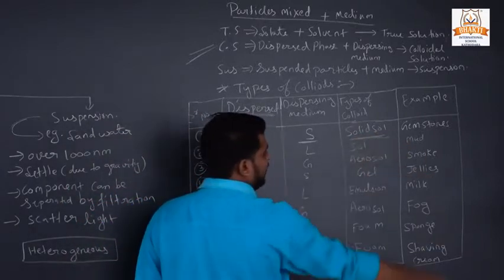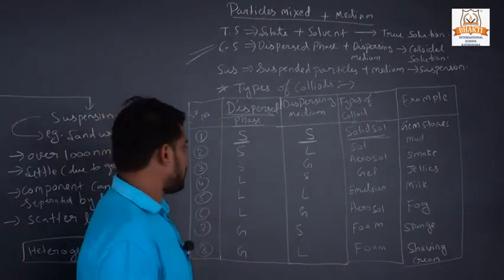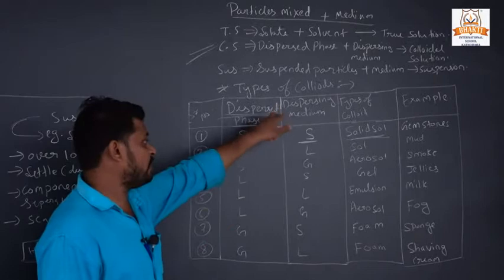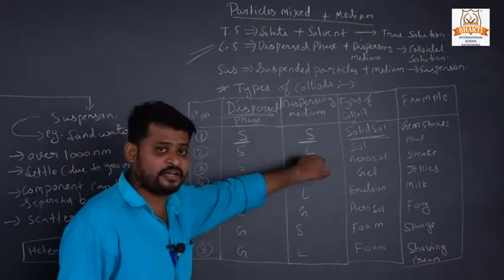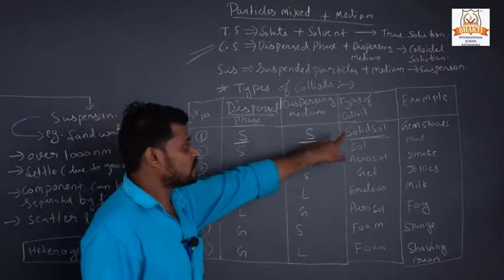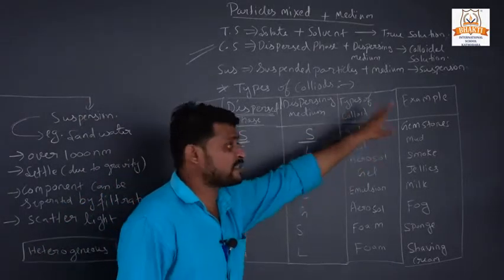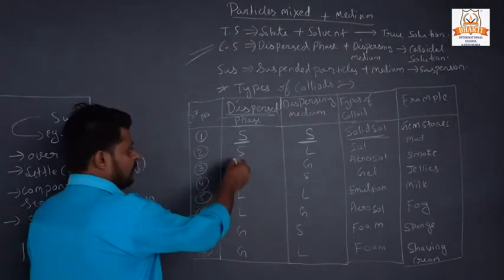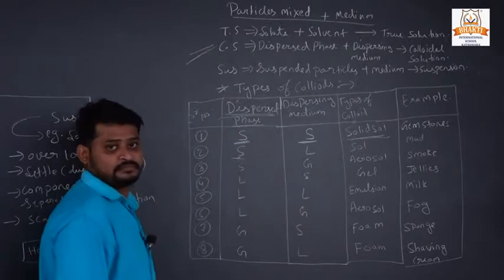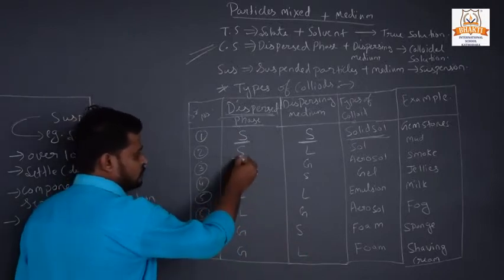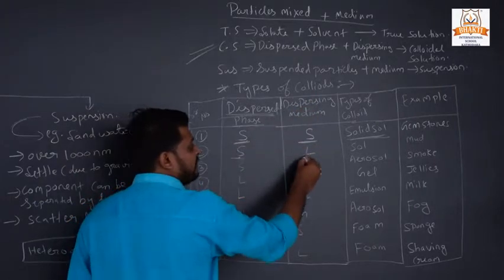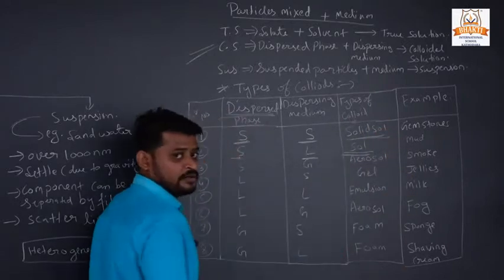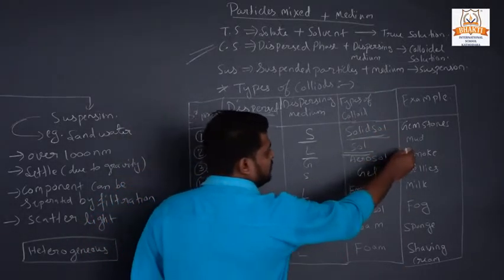Which type of colloid will we get? Solid sol. When we add solid as a dispersed phase and we take the dispersing medium also solid, we get solid sol. An example of solid sol is gemstone. Now when we take the dispersed phase as solid but the dispersing medium is liquid, then we get sol. Which type of colloid? Sol. And the example of sol is mud.